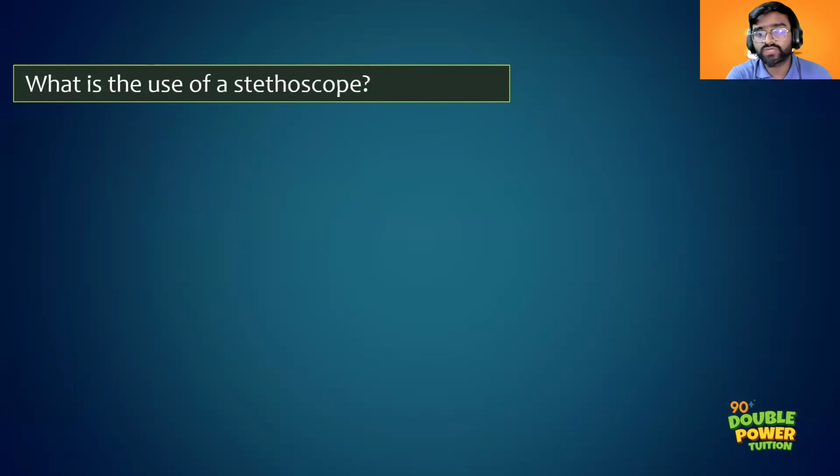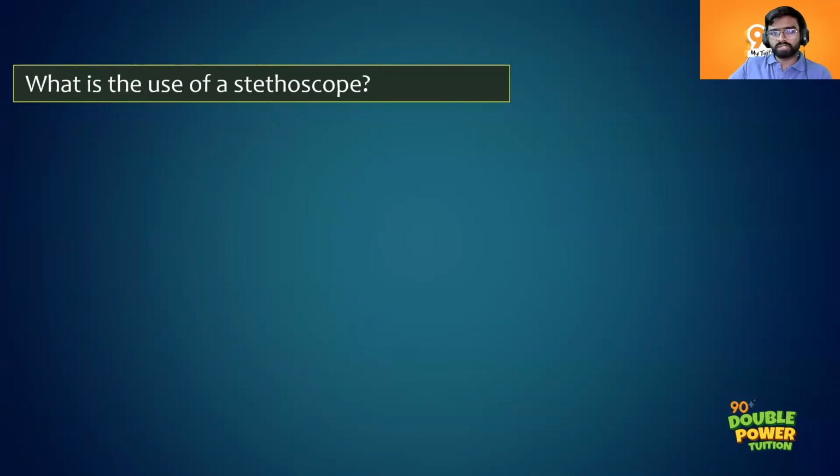Then what is the use of a stethoscope? These all are easy answers, 2-mark questions. For what purpose are we using the stethoscope? Just one or two lines, not more than that.